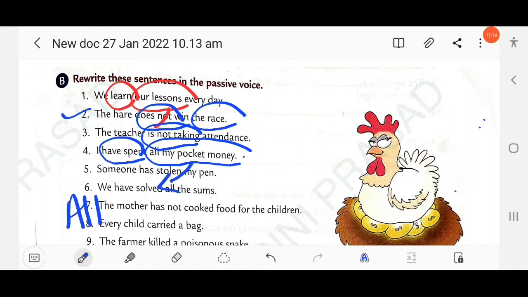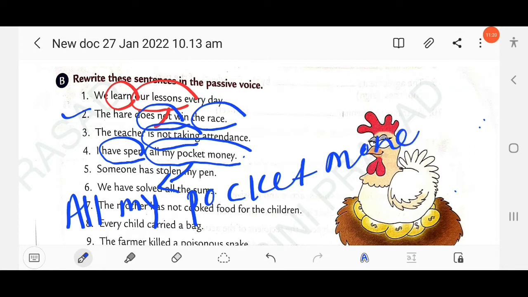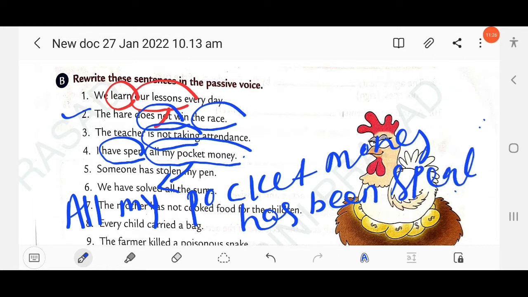All my pocket money has been spent. So don't write here by me because here already my is mentioned. All my pocket money has been spent. Okay, clear?